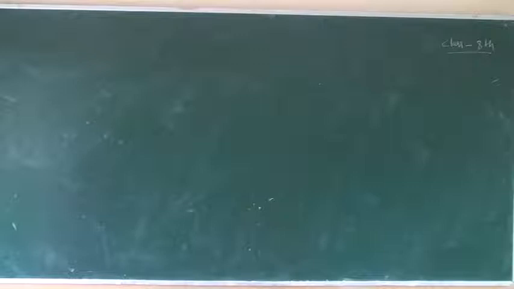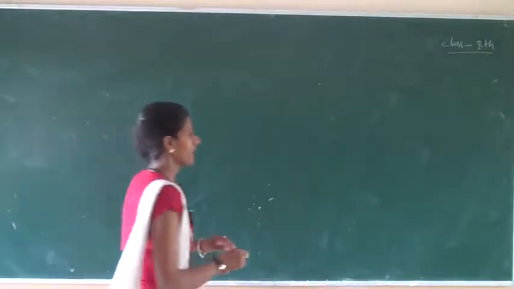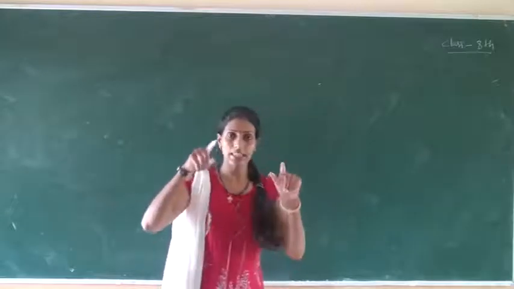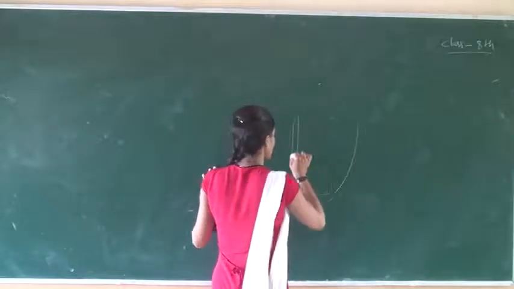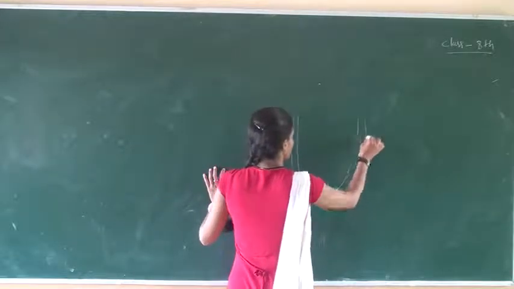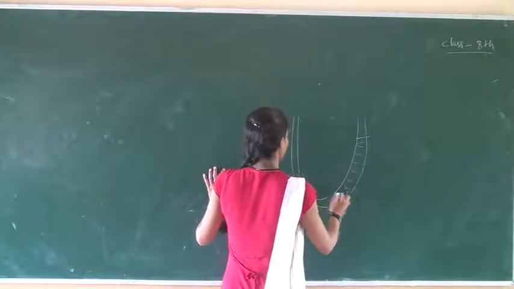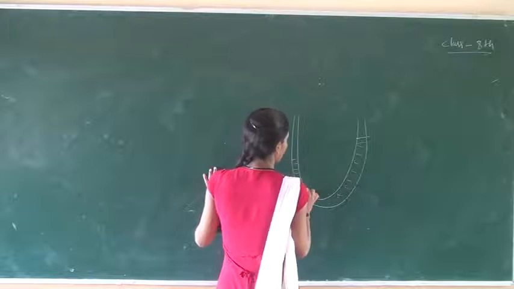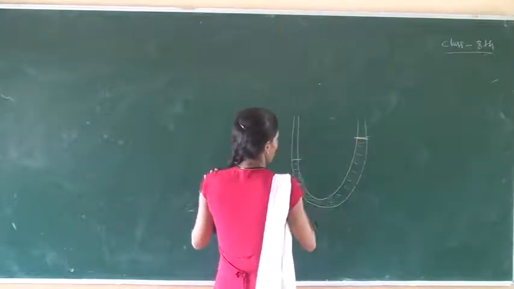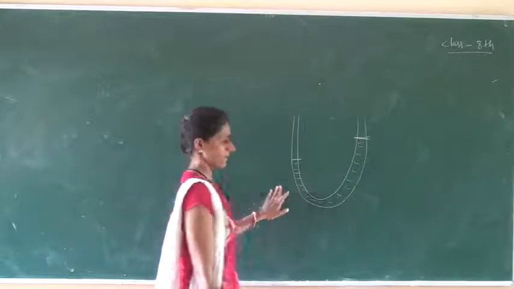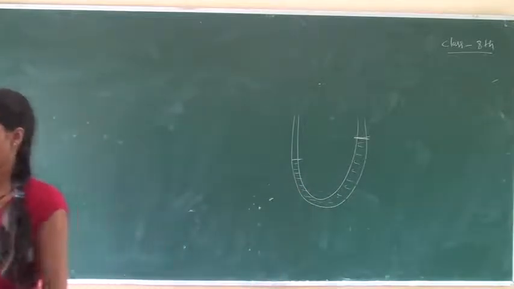The difference in the liquid level represents the applied pressure. In the U-shaped tube, a difference in the liquid level takes place, and this difference represents the applied pressure. It is a U-shaped tube.